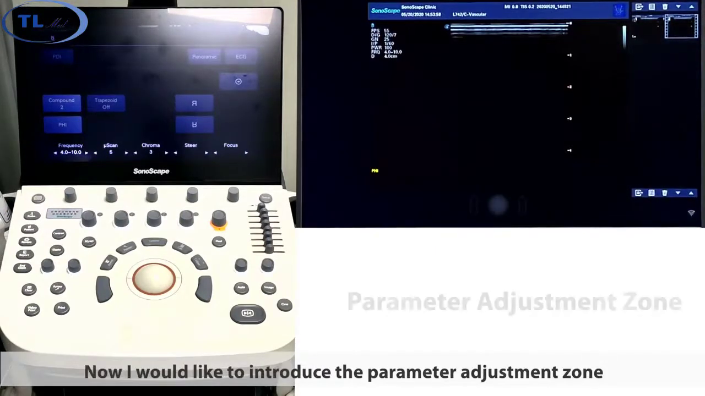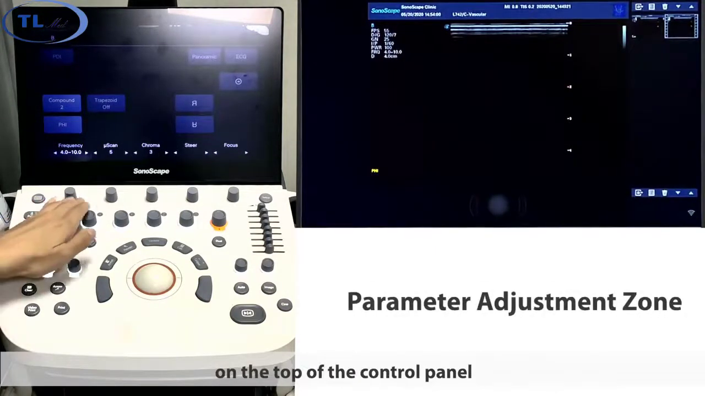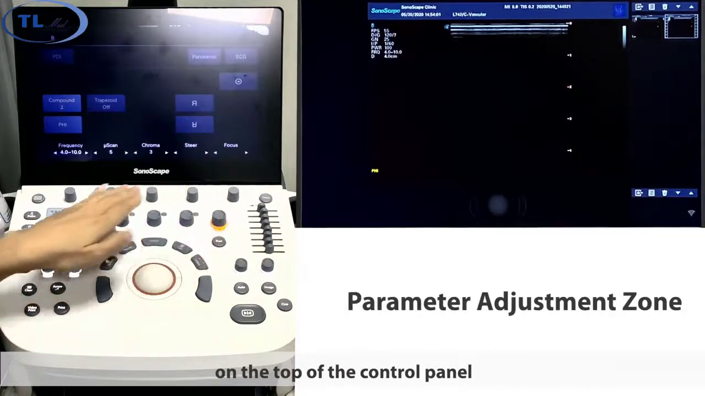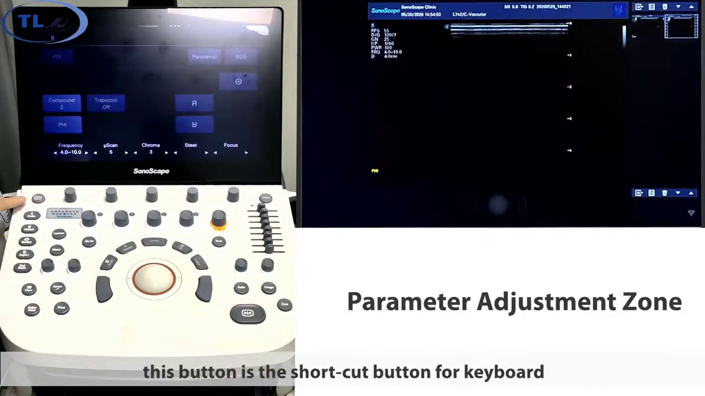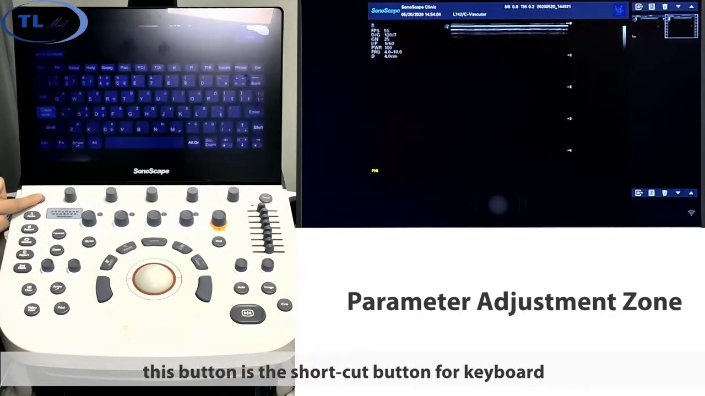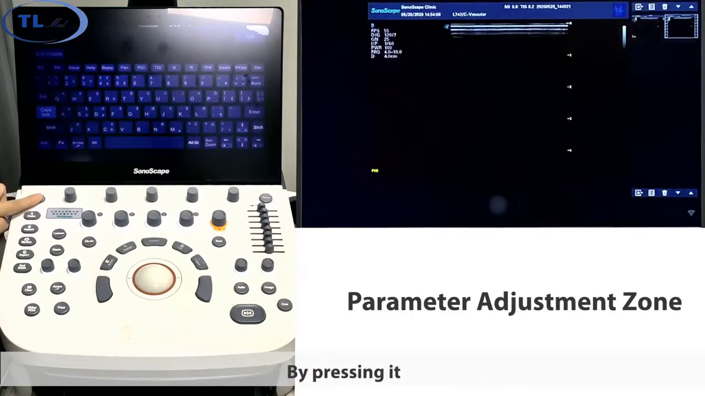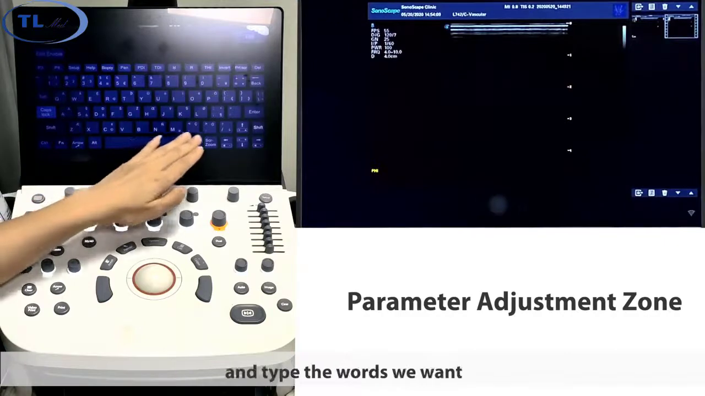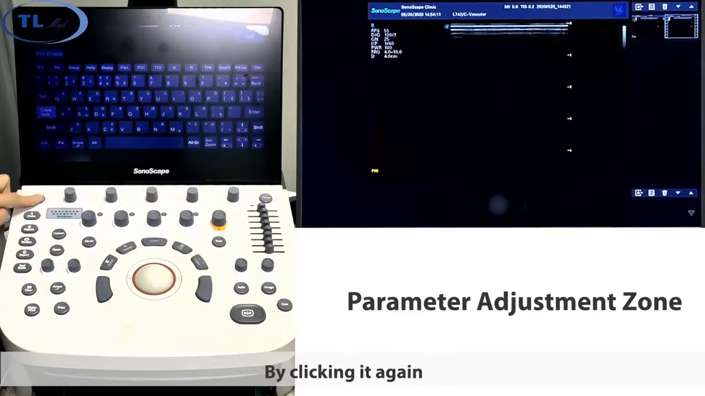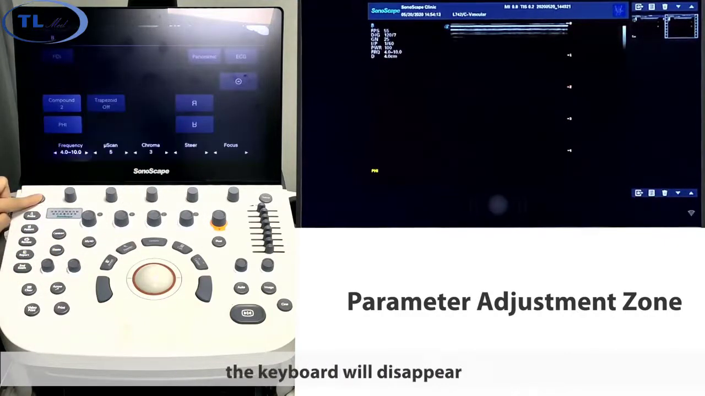Now I'd like to introduce the parameter adjustment zone on the top of the control panel. From left to right, this button is the shortcut button for keyboard. By pressing it, we can get a virtual keyboard on the touch screen and type the words we want. By clicking it again, the keyboard will disappear.